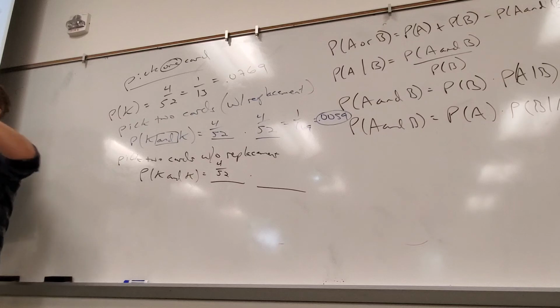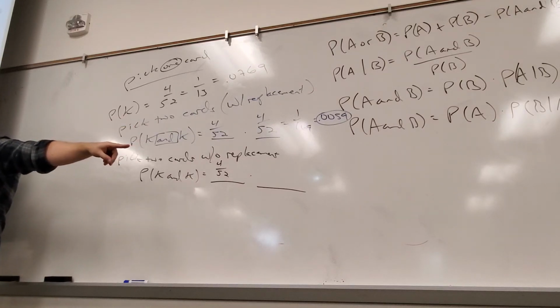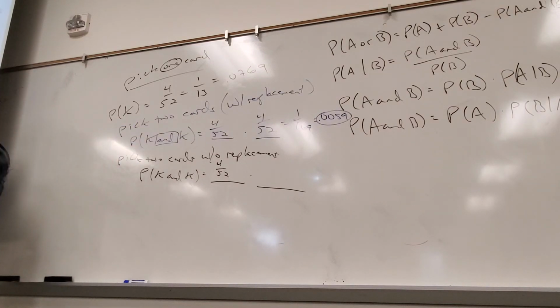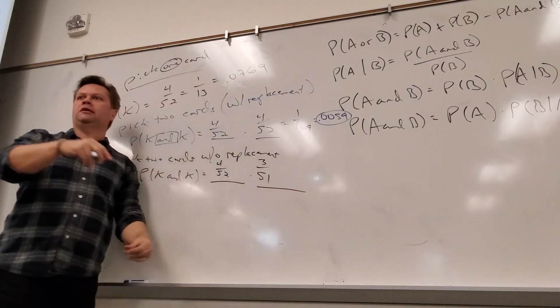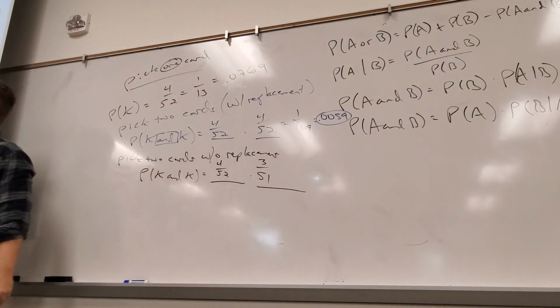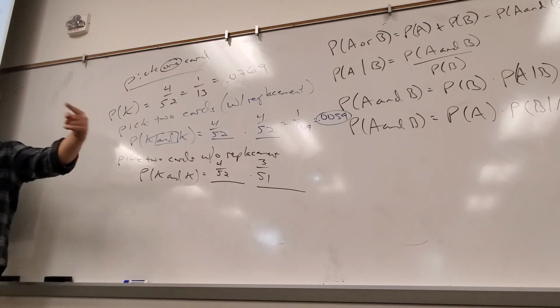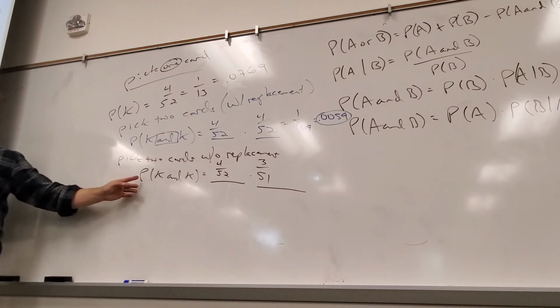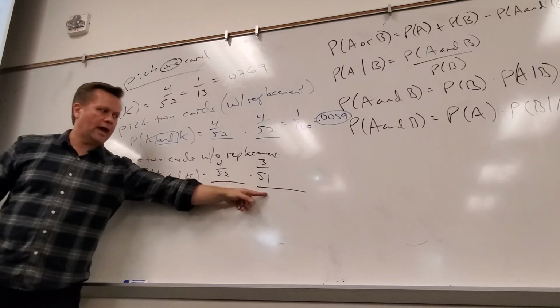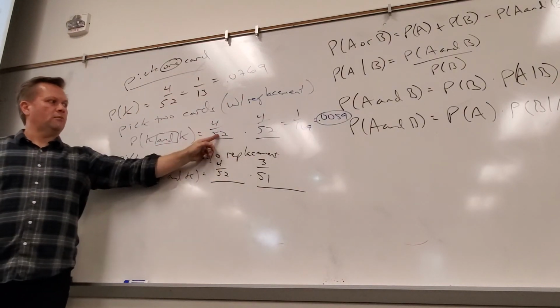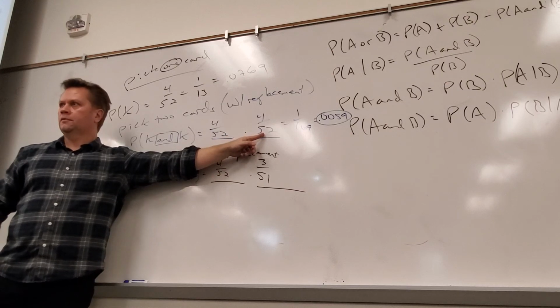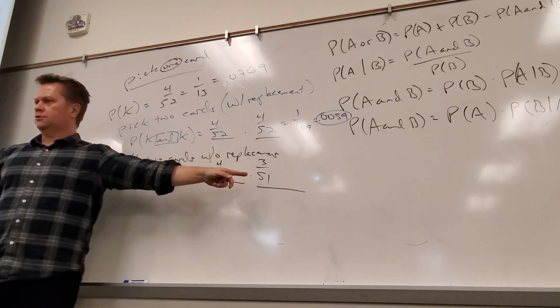Right, that card's gone. So what's the probability the next one's a king? 3 out of 51. So if I had another one, it would be 2 out of 50, if I had another king. I just keep going. So the idea of "and" doesn't matter how many things, I just keep adding another spot on. With replacement, the probabilities don't change. Without replacement, they might change.